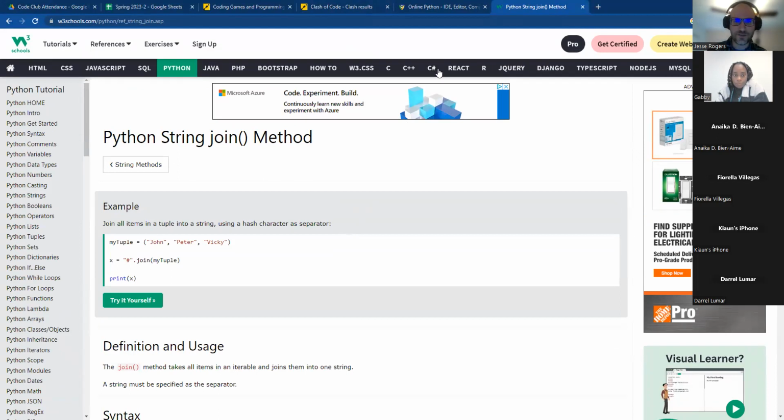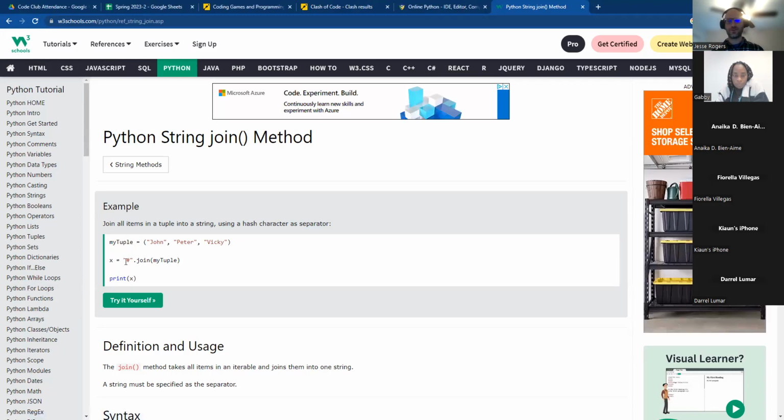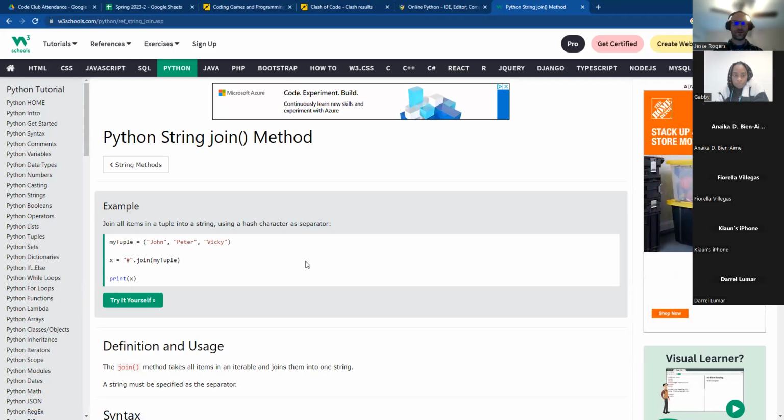So Daryl says, so dot join puts everything from the list into the string. Yes, so join is our way of putting these together, and it doesn't have to just be a list. You can see that it also works on tuples, which we probably won't have time to talk very much about today, but you can go into pretty much any of these commands and learn more about them. So reading the documentation, Googling each of those terms that you don't understand, that is a huge part of programming. That's how you make a lot of progress.